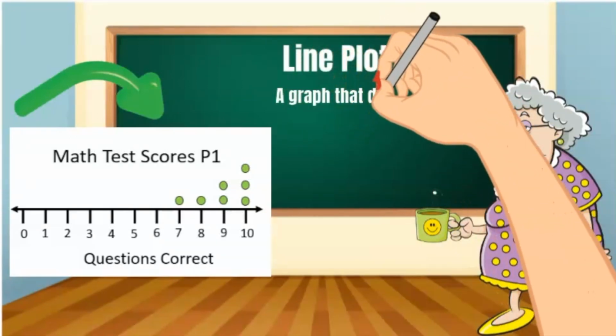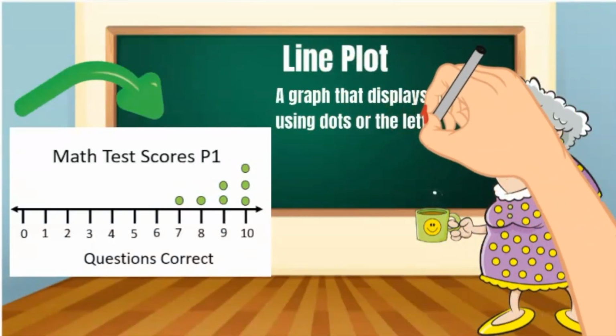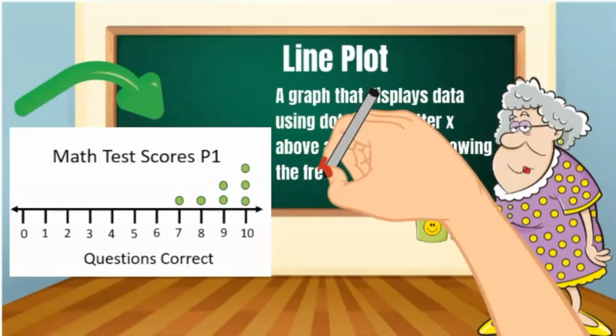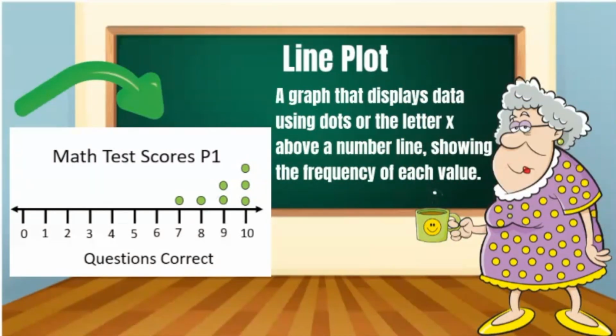A line plot is a graph that displays data using dots or the letter X above a number line, showing the frequency of each value. I don't feel optimistic, but let's look at the data. On this line plot, the numbers represent the number of questions correct, and the dots represent the students.